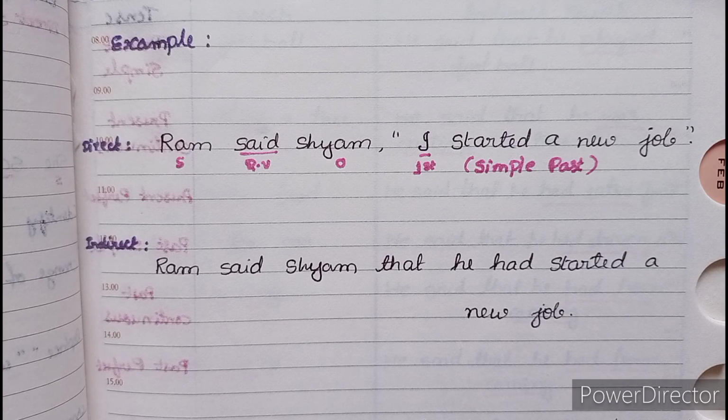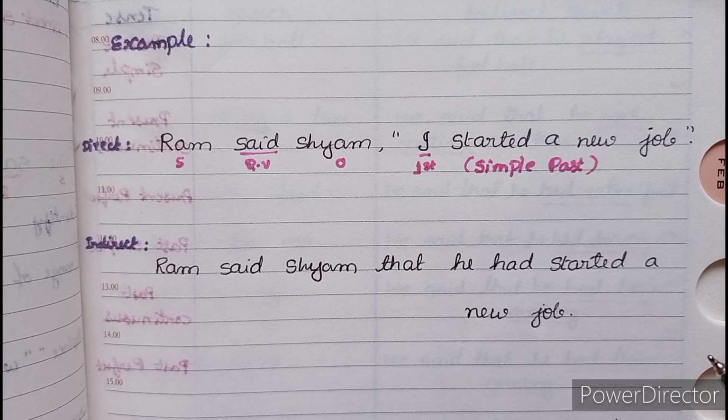Let's take a few more examples. Ram said to Sham, "I started a new job." Here Ram is subject, said is reporting verb, Sham is object, I is first person singular, and this sentence is in simple past tense. So it gets converted to past perfect tense. So the answer is: Ram said to Sham that he had started a new job.